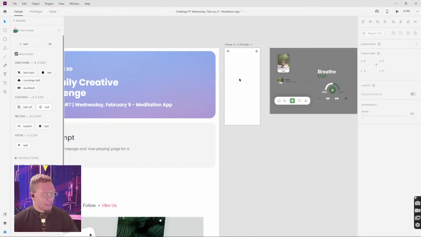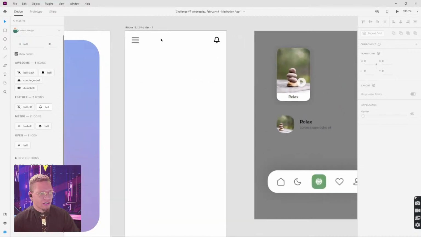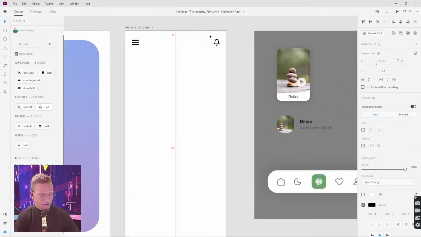Now, what we're going to immediately start getting into is our, actually before that, I'm going to pull this down a little bit here.